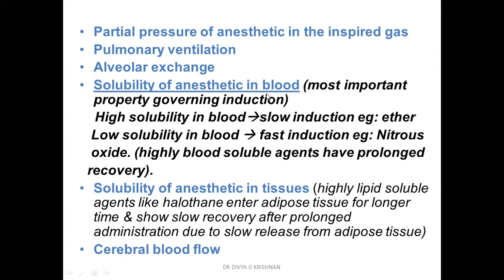Now, more solubility means you require more drug to dissolve, and only then will the saturation point occur. Lower solubility means it will get saturated very fast, and the induction will begin very fast. So that is the idea. Higher the solubility in the blood, the slower the induction. For example, ether will have a slow induction because it has a higher solubility. On the reverse is nitrous oxide. It has a lower solubility in blood, so it saturates the blood very fast, and hence the induction will be very fast.